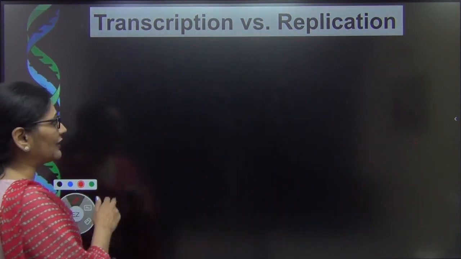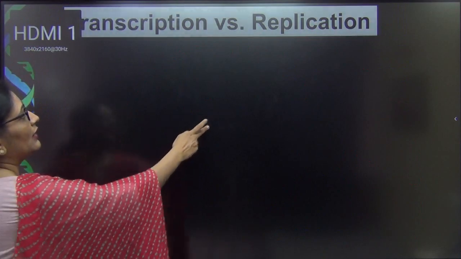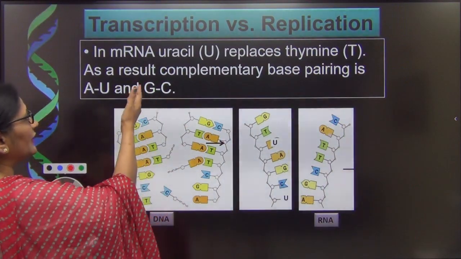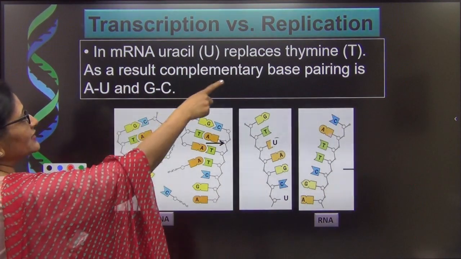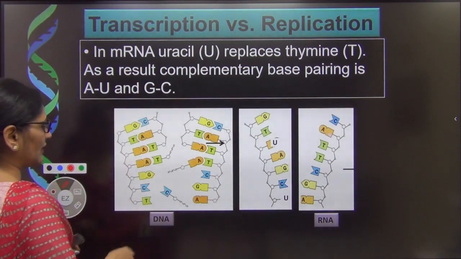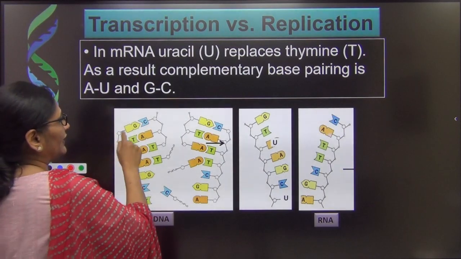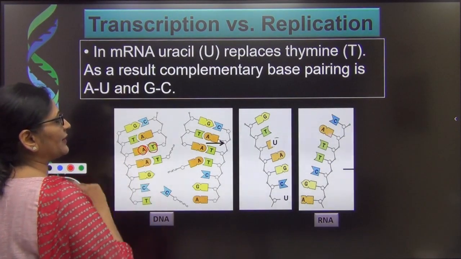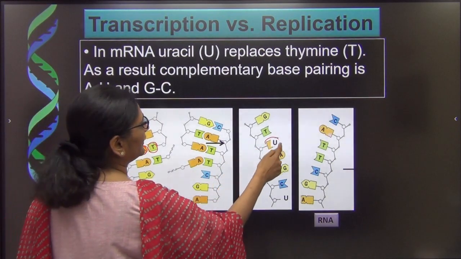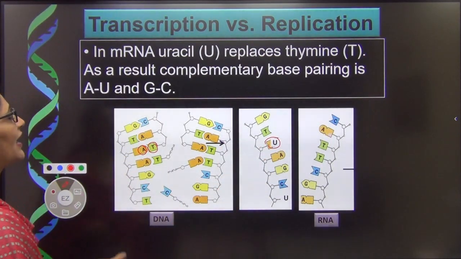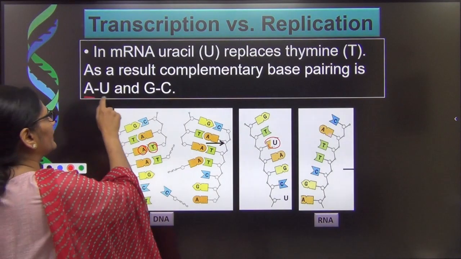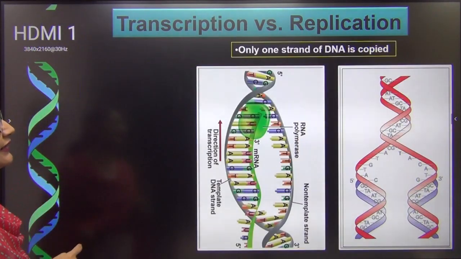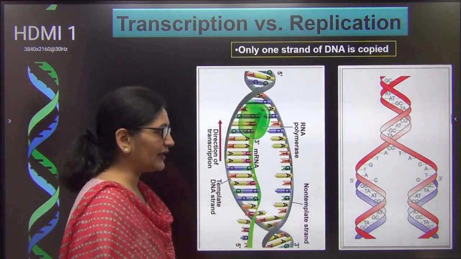There are more differences to come, so let us understand these differences with the help of some PowerPoint presentations. In mRNA you can see uracil replaces thymine. Just have a view over here. When we are having a DNA copy, for adenine the complementary base is thymine, but when it is an RNA, the complementary base is uracil. As a result, the complementary base pairing here is AU and GC. So this is the first difference.